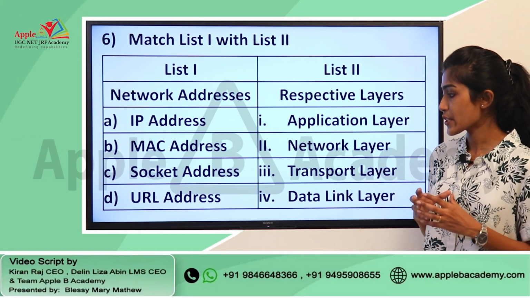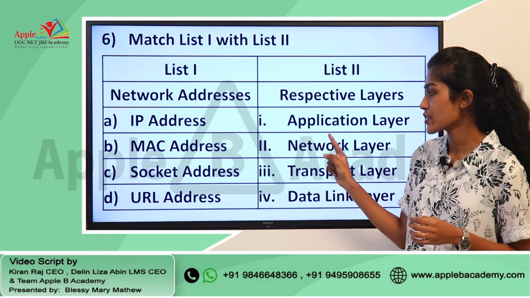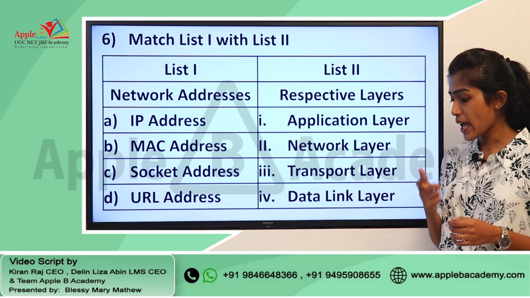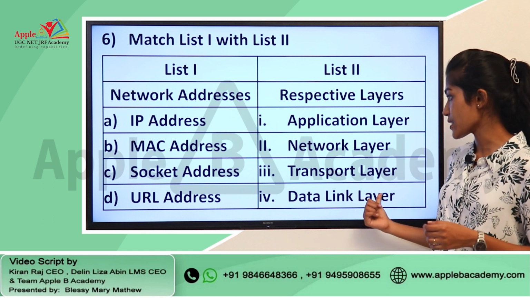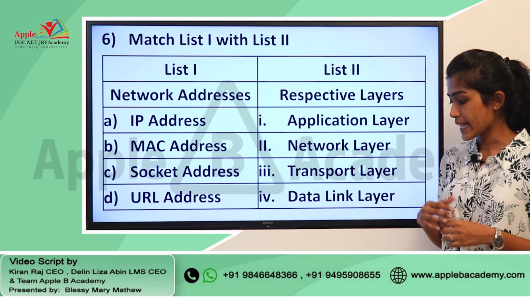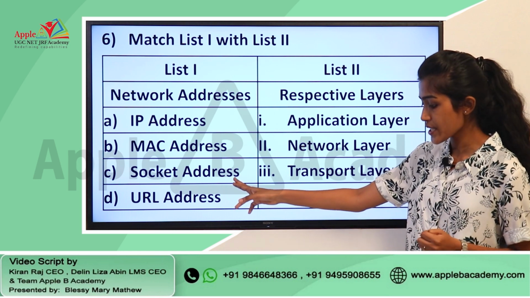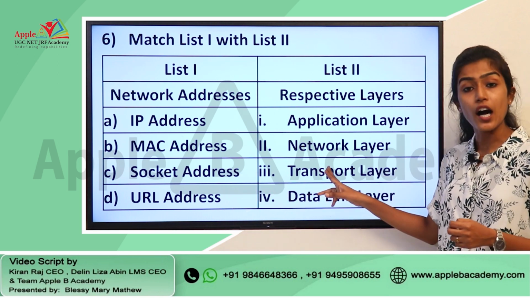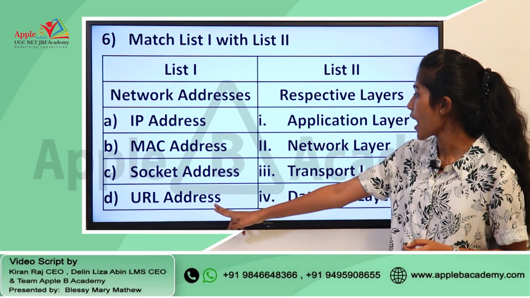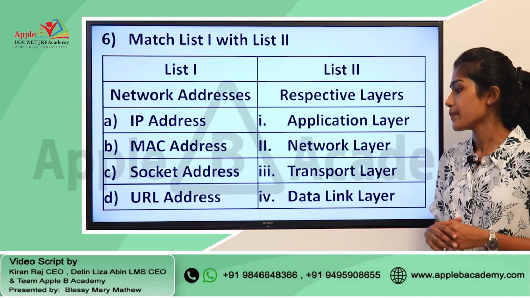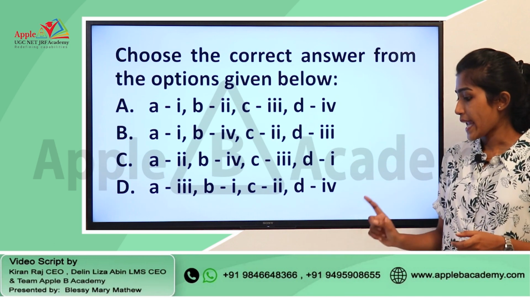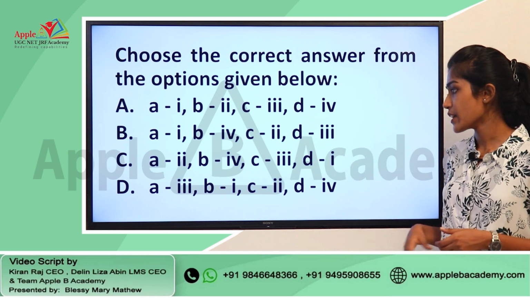If you consider these options, we can say that IP address can be matched with 2, that is network layer, and then you have MAC address that is associated with data link layer. So B is 4, and then you have C, that is socket address, and socket address can be matched with transport layer, that is option 3, and URL address can be associated with option 1. So A2, B4, C3 and D1, that is option C.